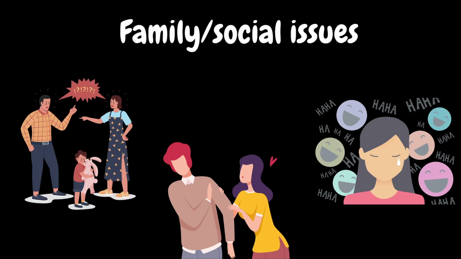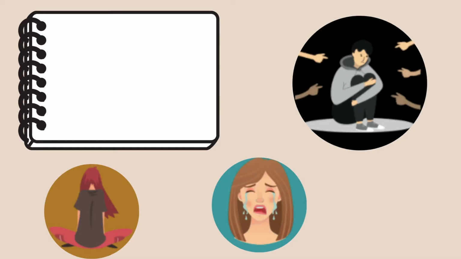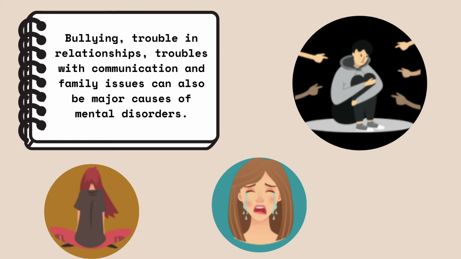Number 2. Family or social issues. There are many family and social issues that can contribute to having a mental disorder. This includes constant bullying in the workplace or school, trouble in relationships or constant heartbreak, troubles in communication and interaction with others, or major family issues.